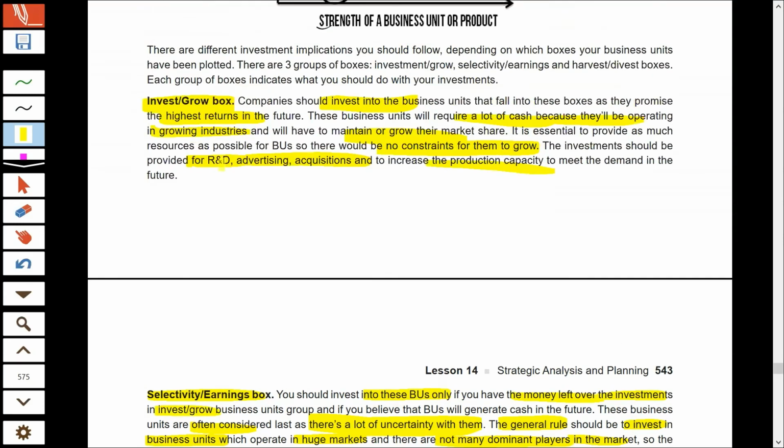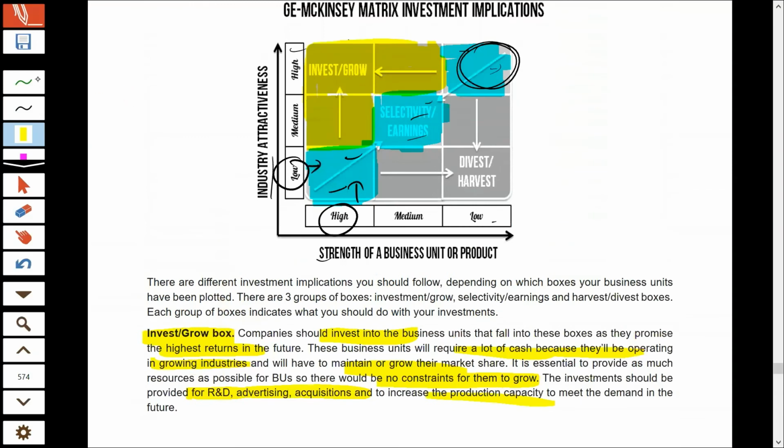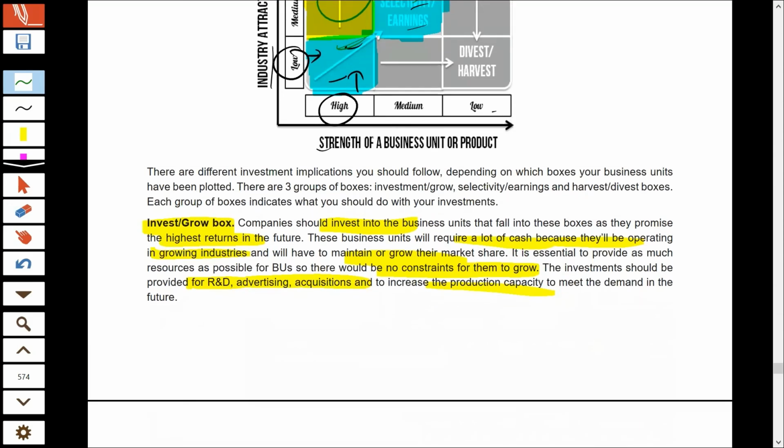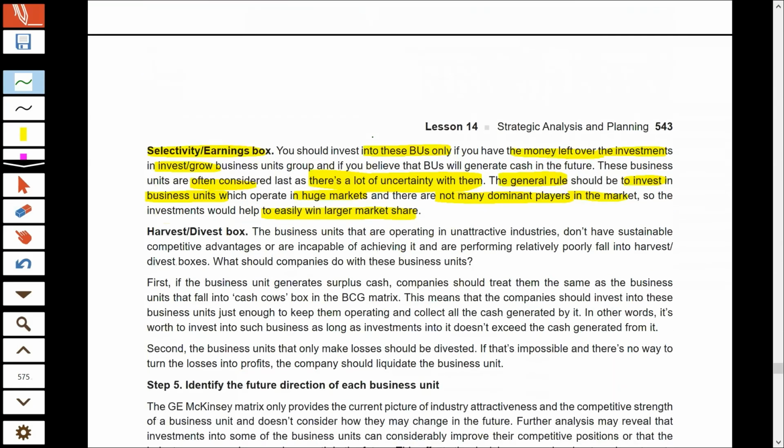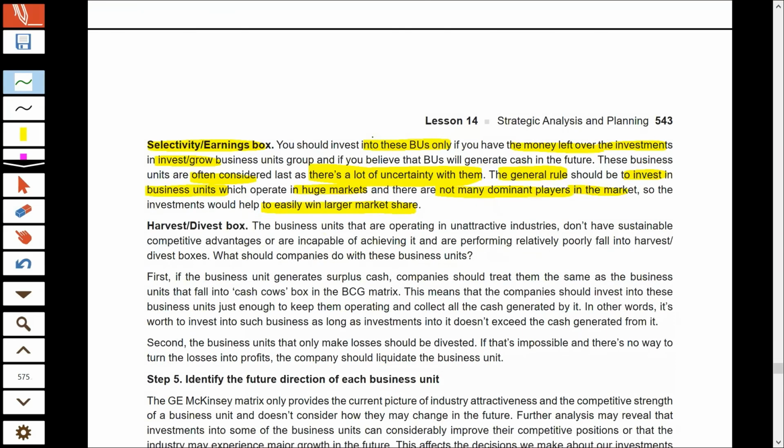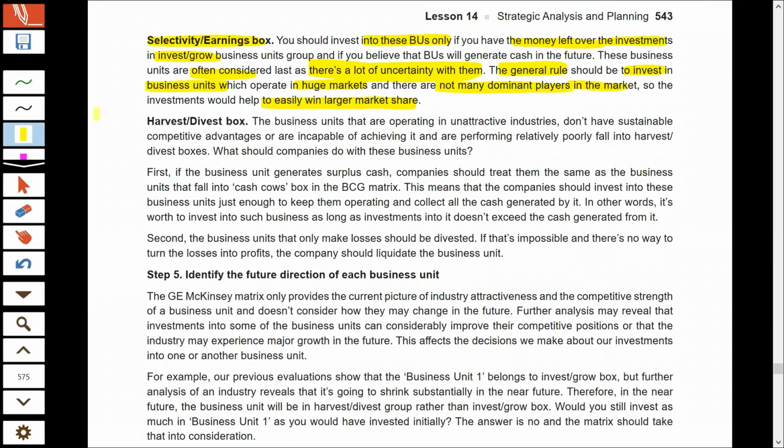So first of all, you have to satisfy the investment needs of those businesses. And if something is left over, then and only then should you invest selectively in this kind of business, because nothing is clear. There is lots of uncertainty. And if certain conditions are fulfilled, then and only then can you invest. And the next strategy here is harvest or divest.